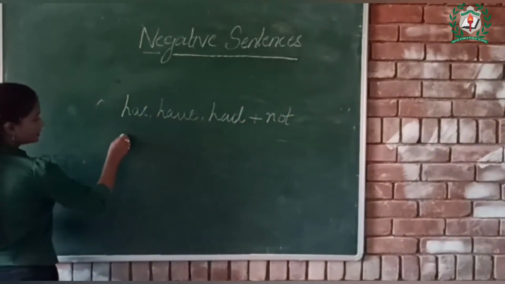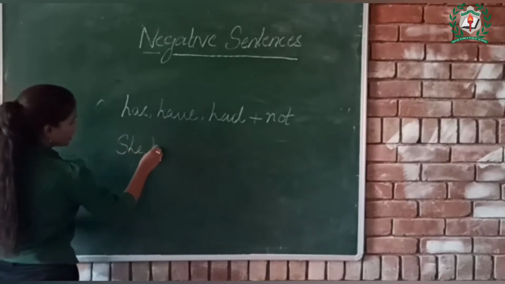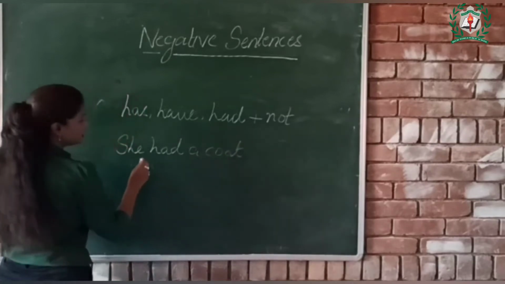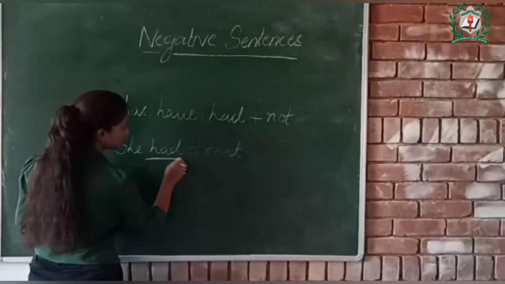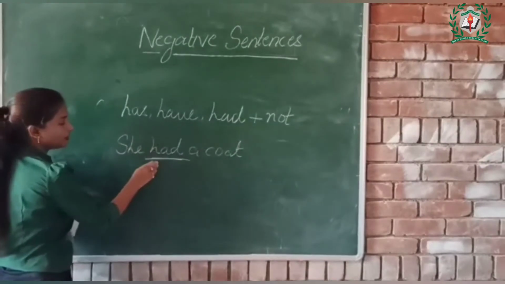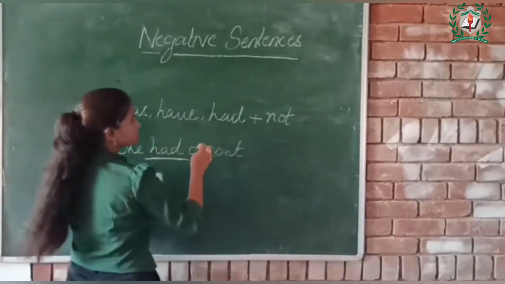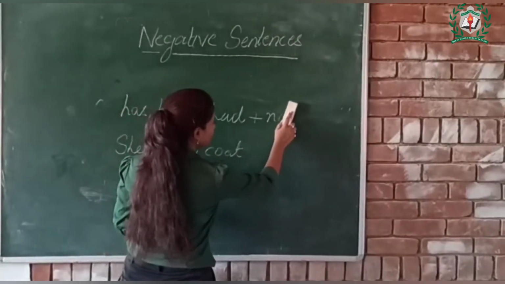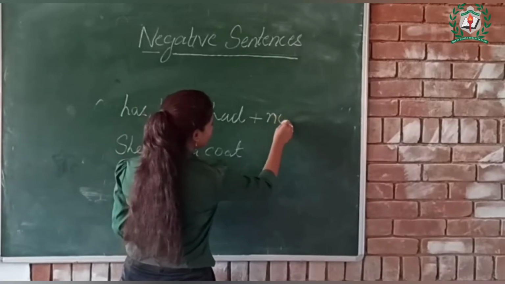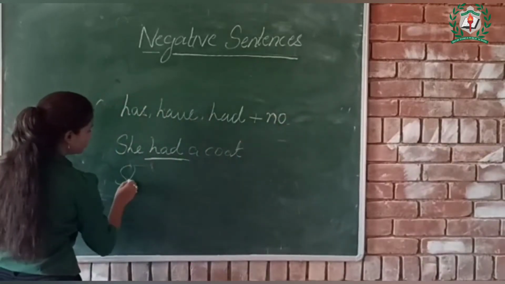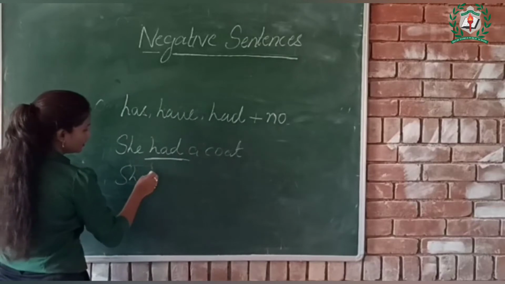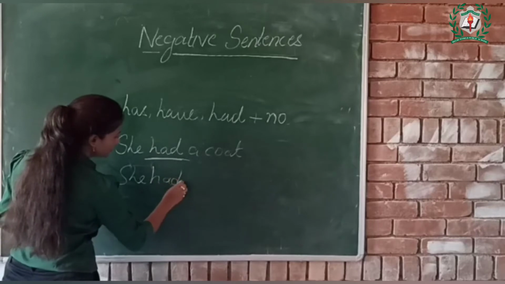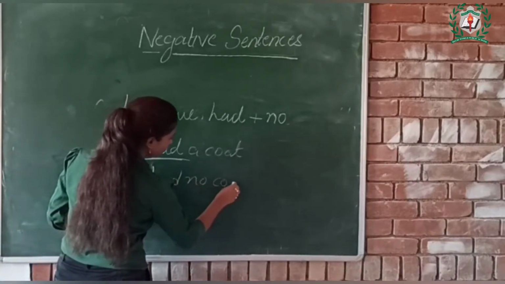So children, if I say she had a coat, in this sentence which helping verb is coming? Had. So after the helping verb had, we add, sorry, here I have written not. You can also add not or no, but here we are talking about only no. So we add no after the helping verb had. So she had a coat will become she had no coat.